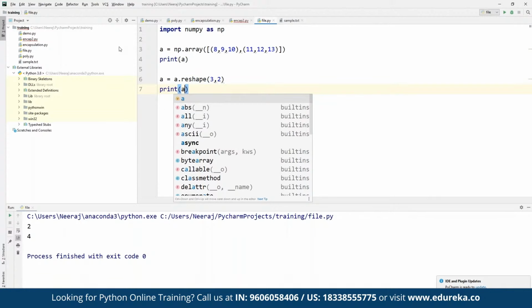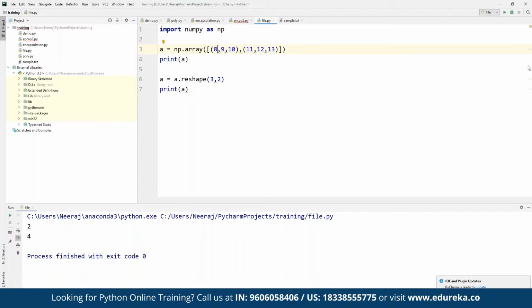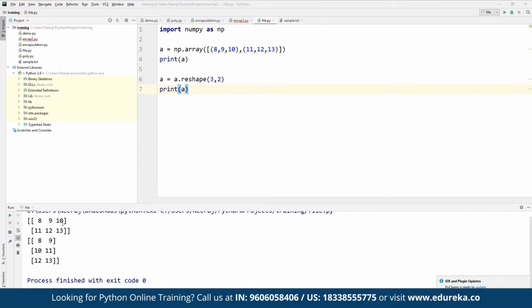So first of all, we are going to see the older shape, that means the original shape here, and then we are going to see the new shape being defined. So if we run this file here, we are going to see the transformation being done. Earlier it was 3, 3, and now it has been defined as 3, 2. So the same elements, but now it has been converted to a 3 by 2 matrix.